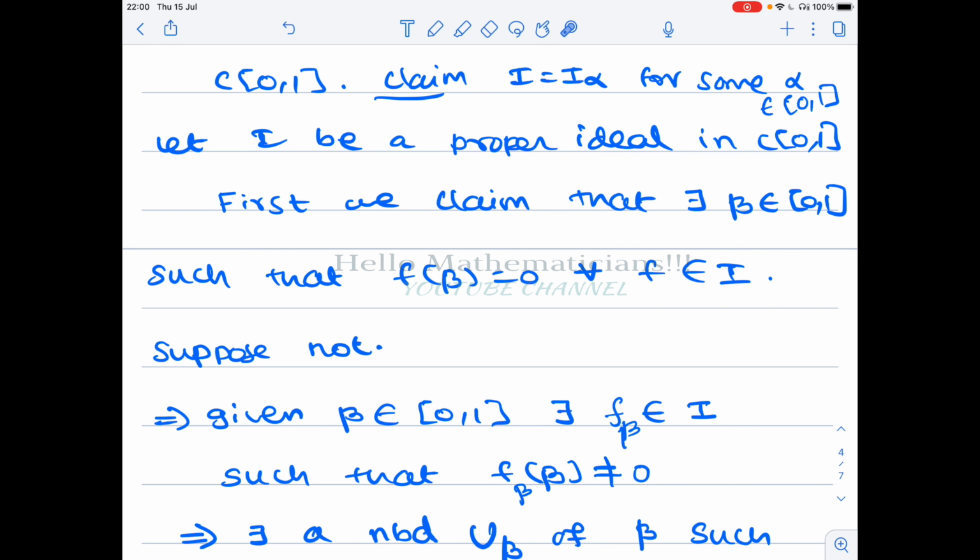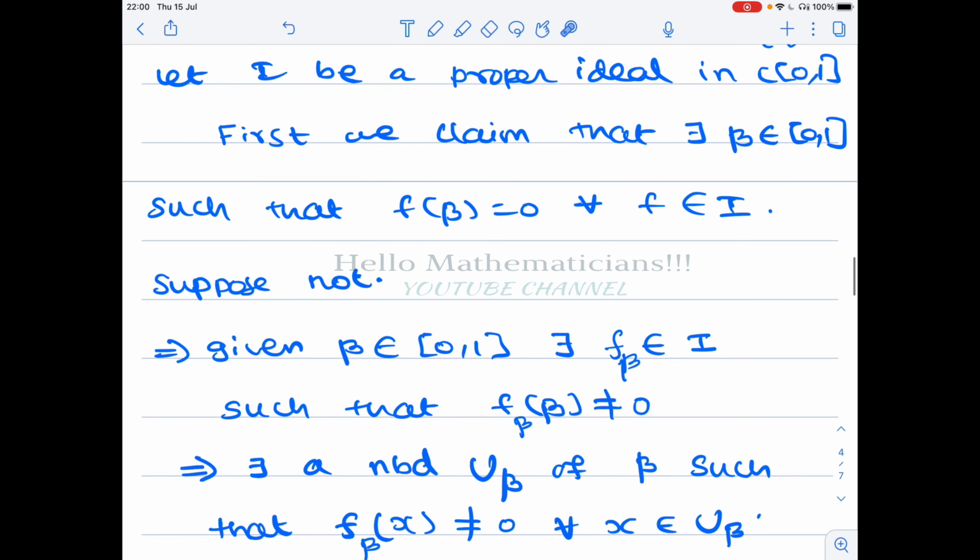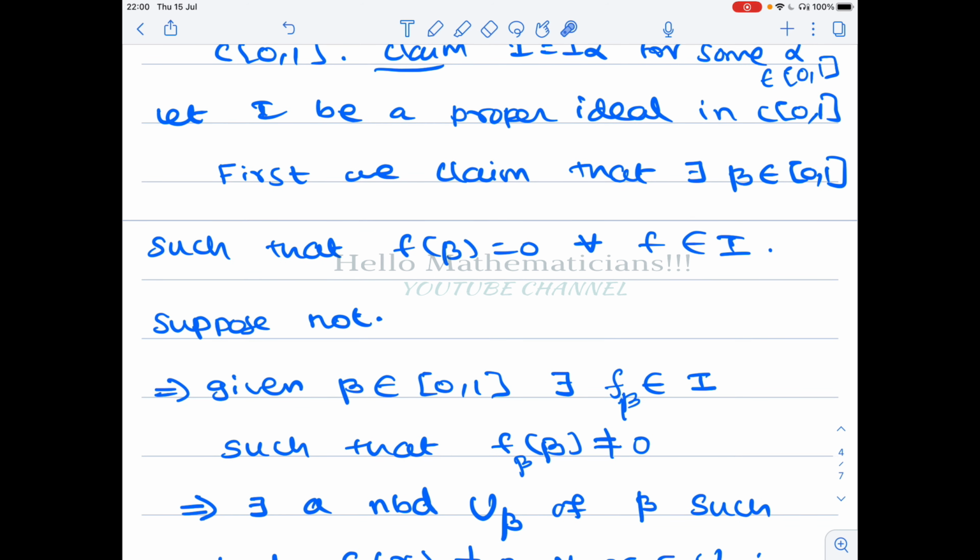Try to understand the logical argument we are trying to do. We claim that there is a beta such that f of beta equal to 0 for all f belongs to I. We assume it is not true, that means that given a beta, there is a function f belongs to I such that f of beta not equal to 0.